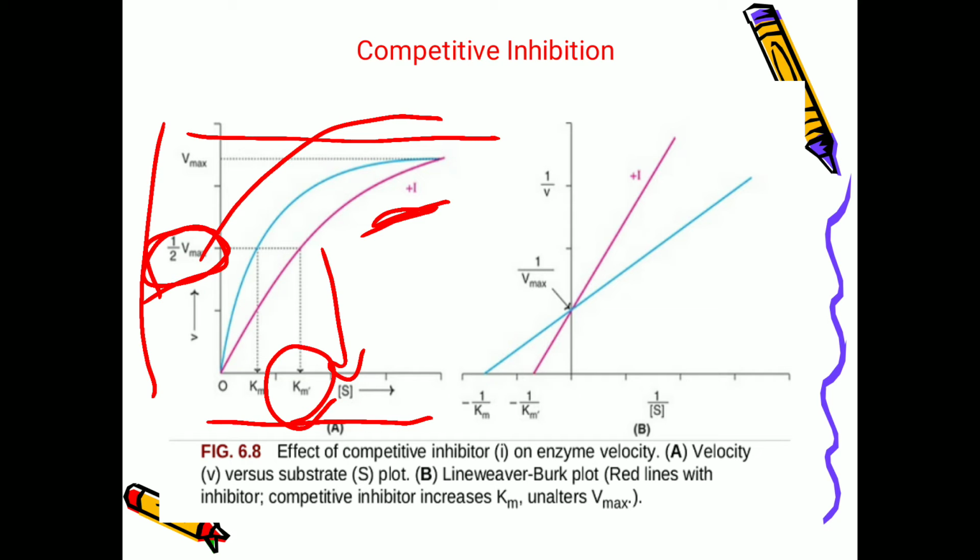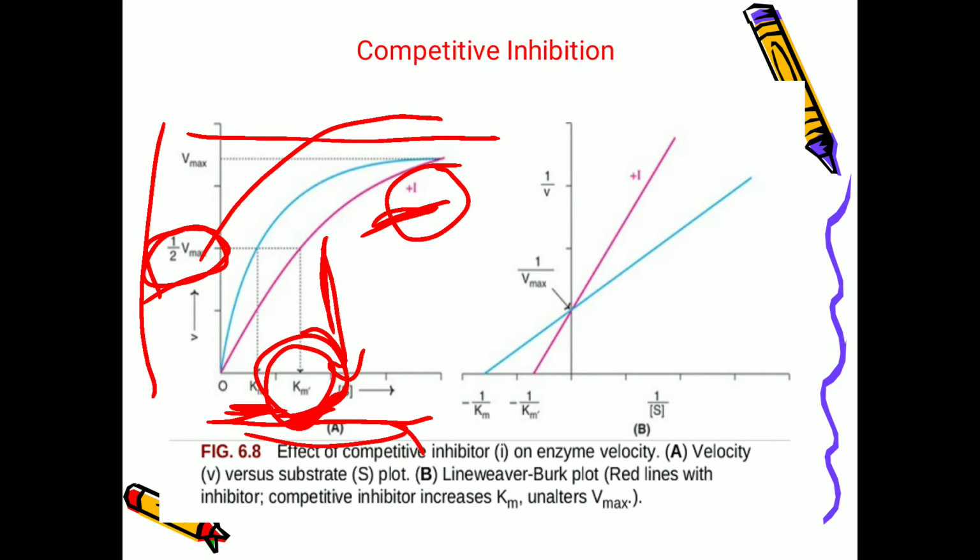Even in the presence or absence of inhibitor, Vmax is the same, that is, unchanged. But when you consider the Km, that is the substrate concentration at half Vmax, the Km is increasing in the presence of inhibitor. Here you can see this is the actual Km in the absence of inhibitor, and this is the Km in the presence of inhibitor, which is increased.